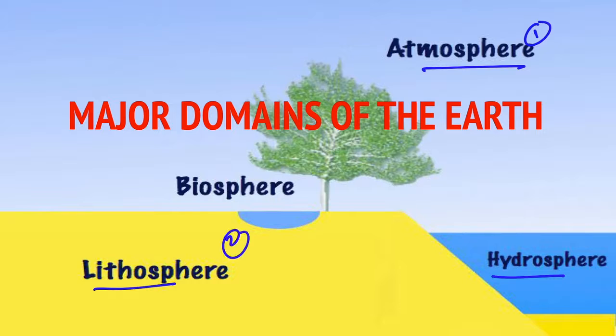These three components form the biosphere. The solid portion of the earth on which we live is called the lithosphere, and the gaseous layers that surround the earth are called the atmosphere, where oxygen, nitrogen, carbon dioxide and other gases are found. Water covers a very big area of the earth's surface, and this area is called the hydrosphere. The hydrosphere comprises water in all its forms, that is ice, water and water vapor.